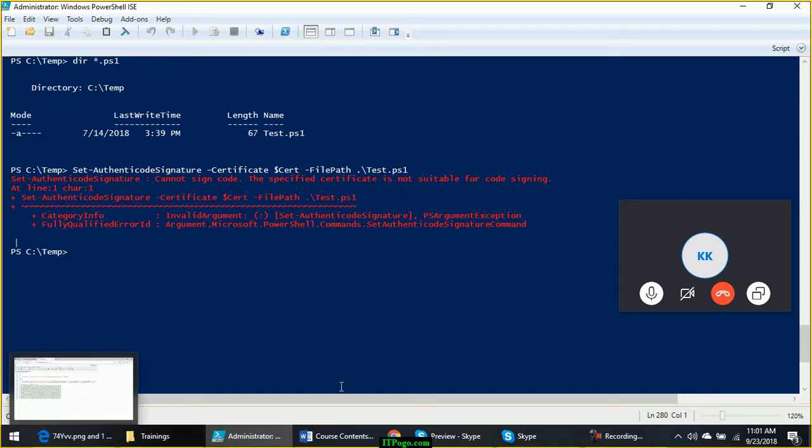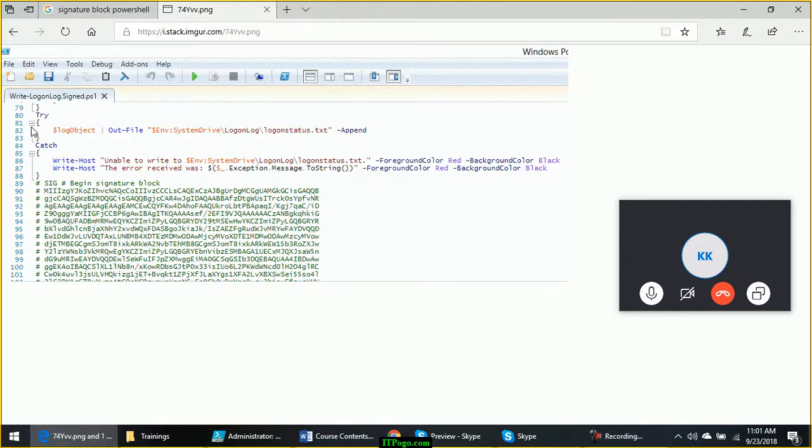And once the script is digitally signed, what happens is this. After it is digitally signed, in previous versions of PowerShell and Windows, it used to show you this code block here, the signature. This is called the signature block. Now what is this signature block? Whatever code you have written, while digitally signing this script, this code is the encrypted version of this source code. This signature block will include the encrypted version of this source code.